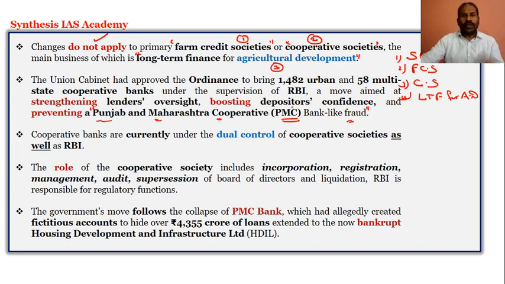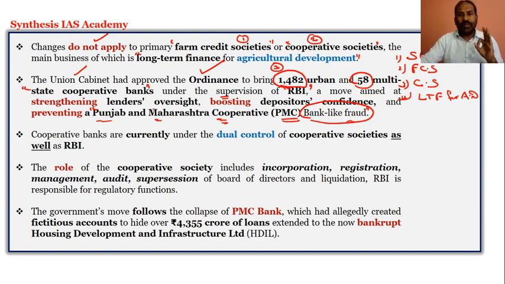That is why, through the ordinance by the Union Cabinet, 1482 urban and 58 multi-state cooperative banks have been brought under the supervision of RBI, so that there will not be any future bank frauds in the cooperative banks.